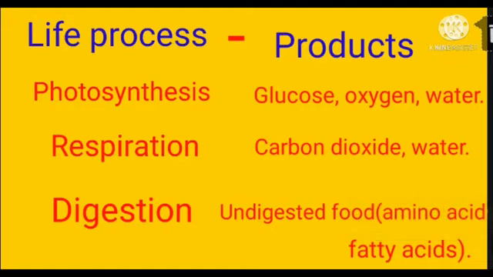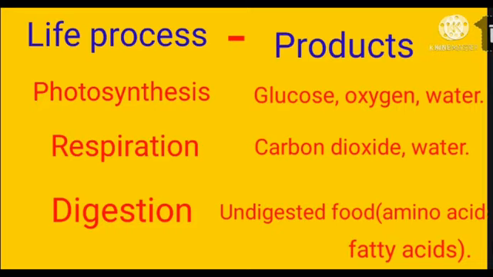Organisms use different substances for metabolic activities. Different products are generated as a result of these metabolic activities. See this table, children: life process and products. Life process: photosynthesis, glucose, oxygen, water. Respiration: carbon dioxide, water. Digestion: undigested food, amino acids and fatty acids.